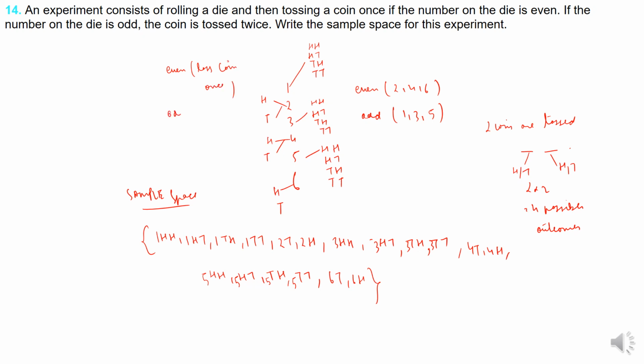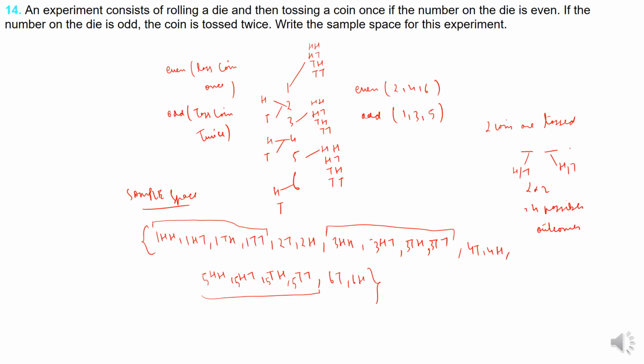If it is odd, toss the coin twice. This is what it is. So for 1, 3 and 5 you toss it twice. So see, this is for 1, 3 and 5. You have tossed the coin twice, and for 2, 4, 6 you toss the coin once. I hope this is understood, right?